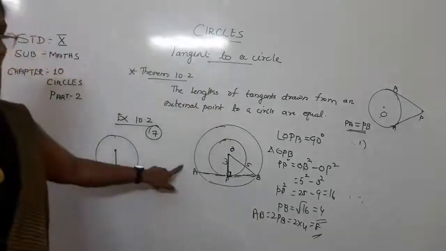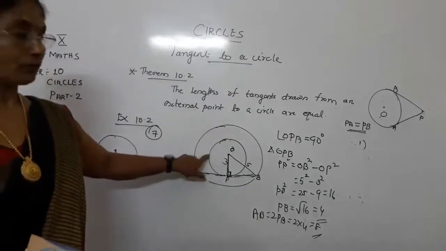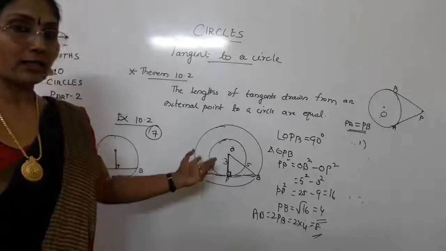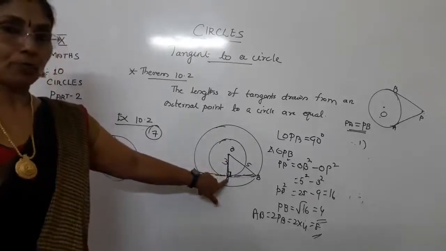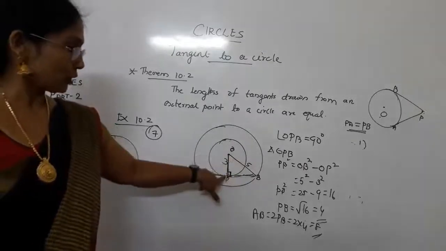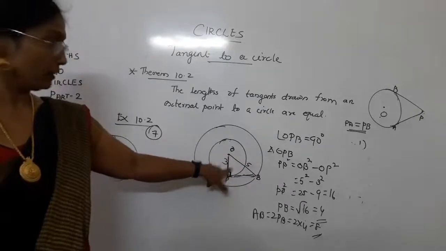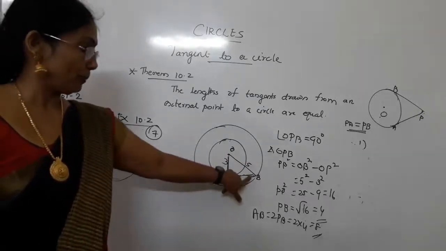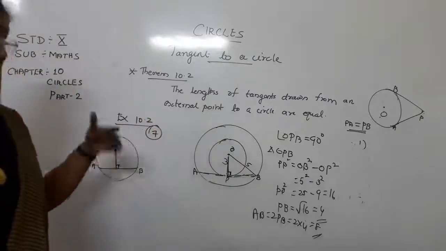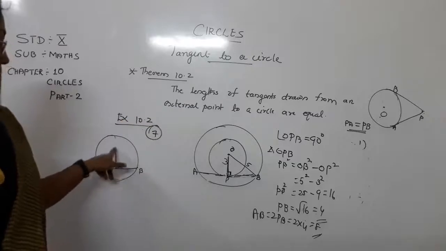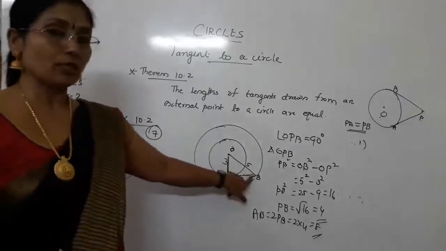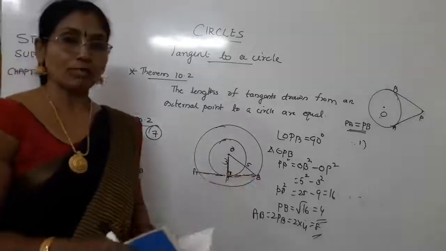Now you understood this sum clearly. This sum is an important sum. Two concentric circles, and AB is the chord of the bigger circle which touches the smaller circle at P. That means this one is the tangent to this circle. This is 90 degrees, you know that. According to the Pythagoras theorem you can find out PB. Now again apply the theorem you learned in the previous class, in 9th standard: the radius drawn perpendicular to a chord bisects the chord. Therefore PB is equal to 4, and then obviously AB will be equal to 8.